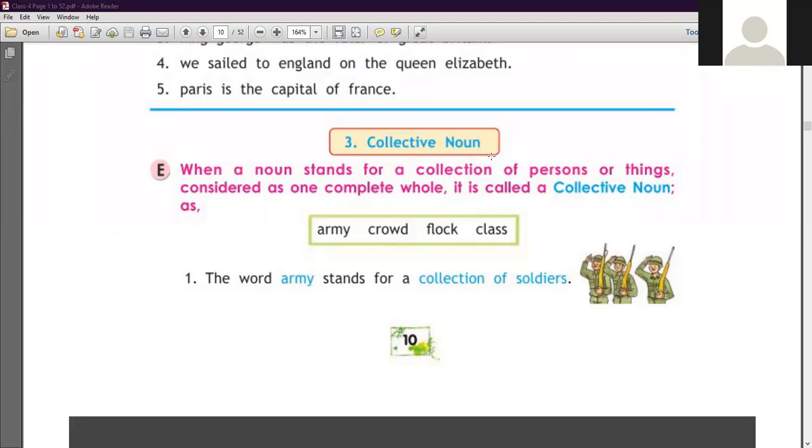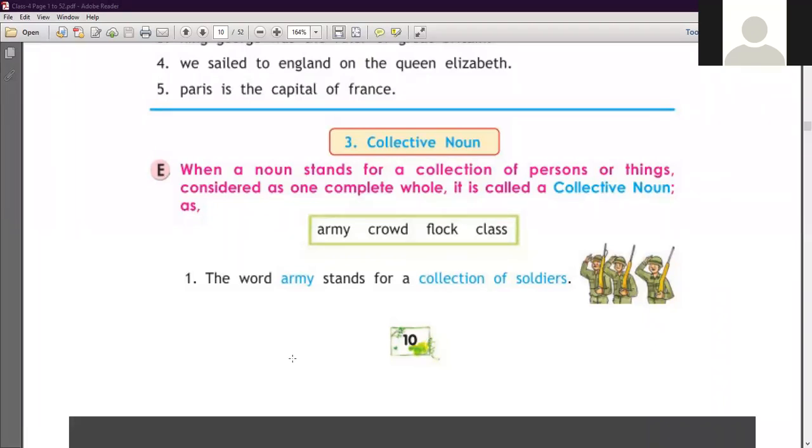हम collective noun की बात कर रहे हैं. Collective noun क्या होते हैं? जो noun किसी person या thing को consider करने के लिए as a complete whole. तो collective noun को हम क्या कहते हैं? As a group of persons, group of things, group of animals. We use it as a collective noun. Giving you an example: herd, H-E-R-D, herd of animals. Herd means the same class or kind of animals. So a group of animals we simply call a herd. So this is a collective noun.